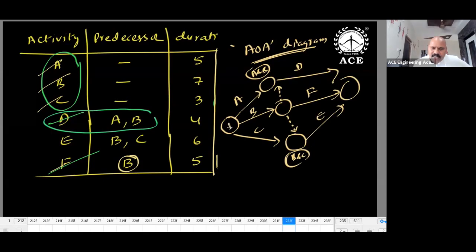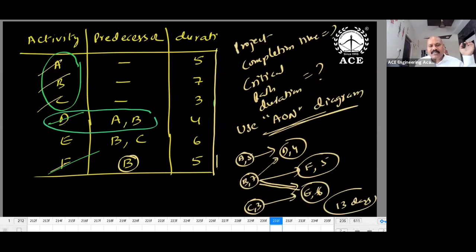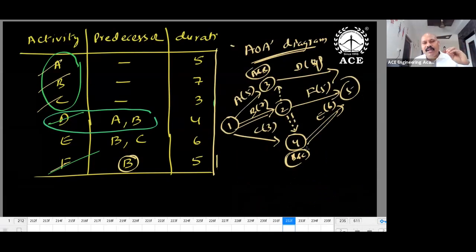Finally, one circle. Even numbers, tail number less, head number high. Durations you can substitute: A 5, B 7, C 3, D 3, D 4, E 6, F 5. What is the longest path in this? B, dummy, E. So what is the advantage of the EON diagram? No dummy is required. In this one, a dummy activity is required. That's the main advantage of the EON diagram.